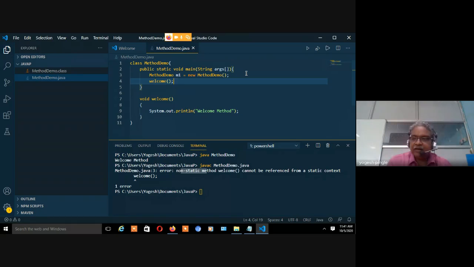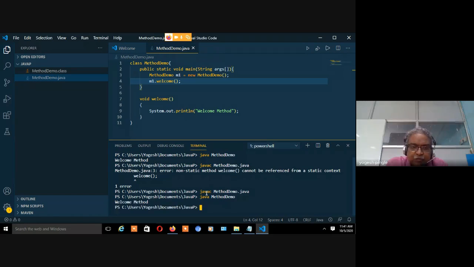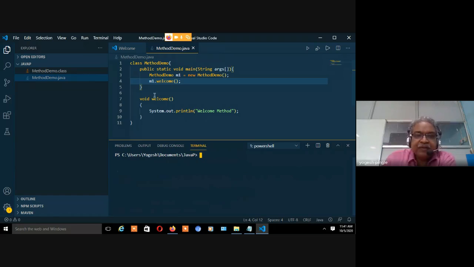Fine. And you can have the welcome method; you can call it using this object. Now let's see whether I can call this by using the object. Yes, so you are getting no error. Now if I run the program, then you should get a message. You got it. This is very important. If the method is non-static, how can you call the method? You have to create an object.